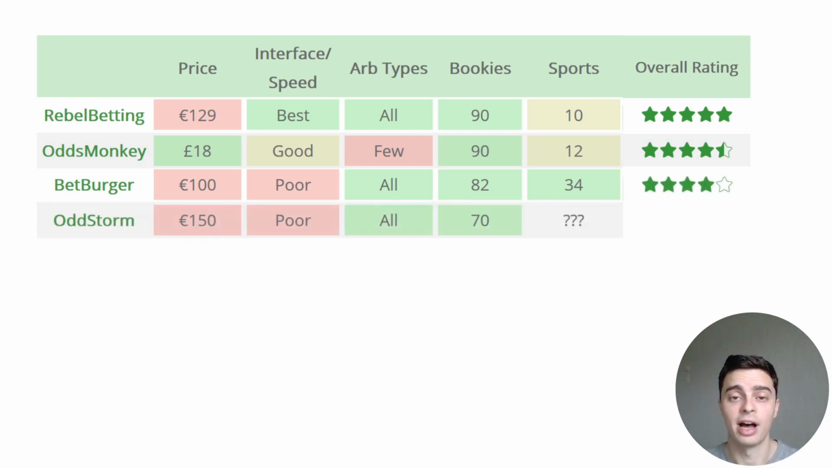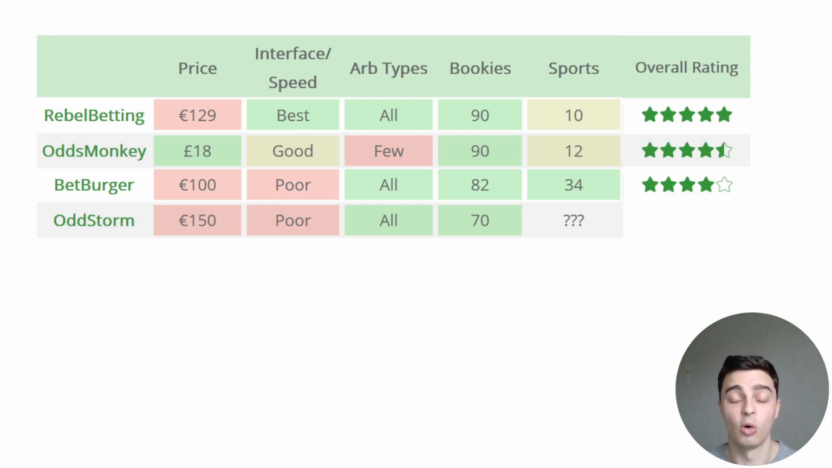OddStorm claim to have one of the fastest ARB feed refresh rates out there. They cover 70 bookmakers and include regular, negative, and Polish middles, which is quite rare for an arbitrage betting software. This means that they always have an incredible number of ARBs on offer, which is fantastic. However, their interface is outdated, and their arbitrage betting calculator has quite limited functionality compared to the others I've discussed here.